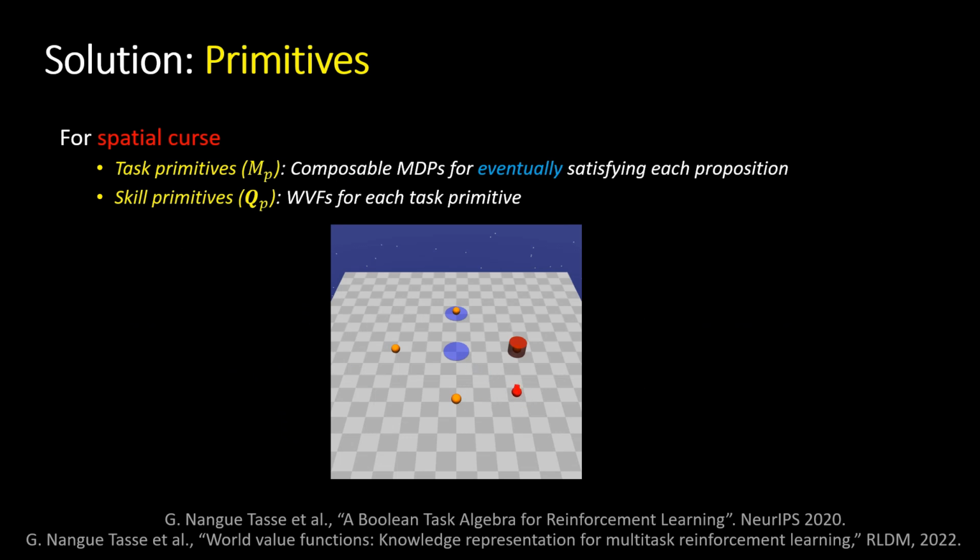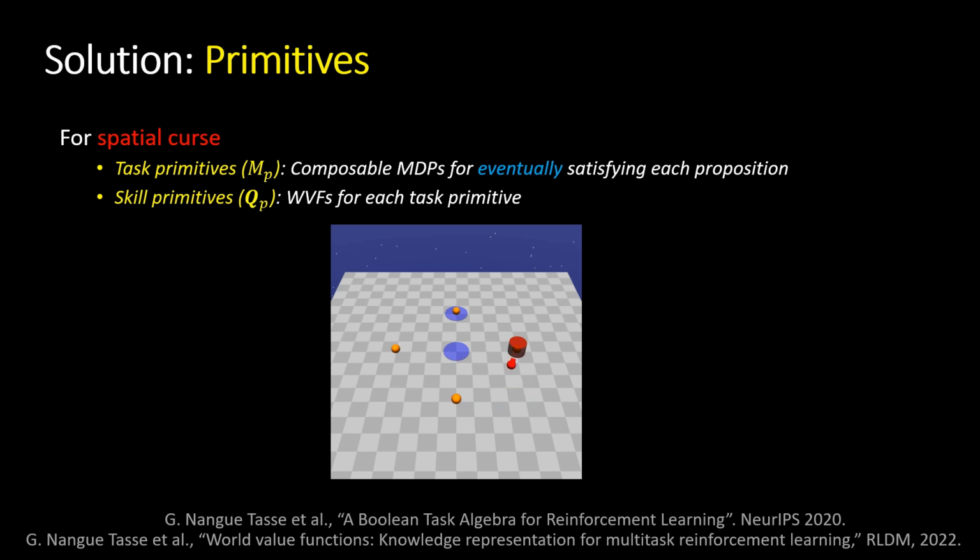We address these curses of dimensionality by introducing the notion of primitives. For the spatial curse, we define task primitives as composable MDPs for eventually satisfying each proposition in the environment. We then define skill primitives as their corresponding world value functions. Similarly to prior works, these can then be used to solve the respective task primitives. But unlike prior works, these can also then be composed to achieve any Boolean expression over task primitives without further learning.